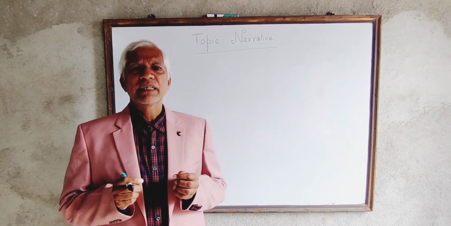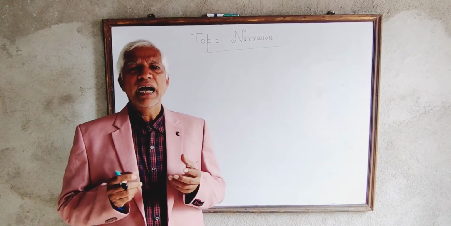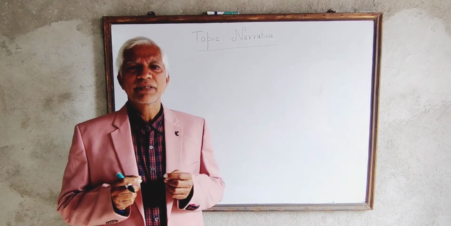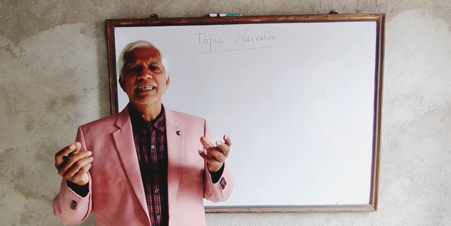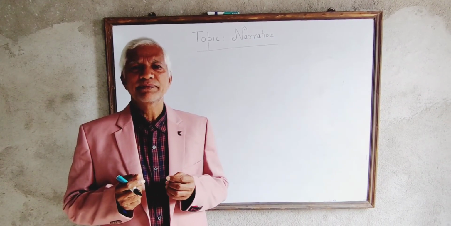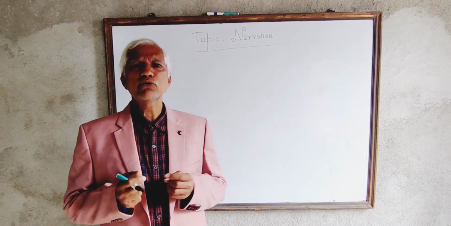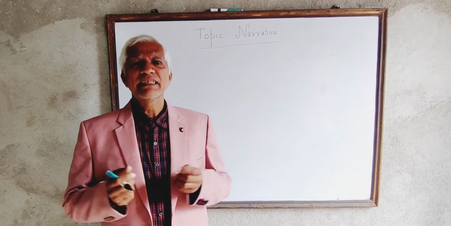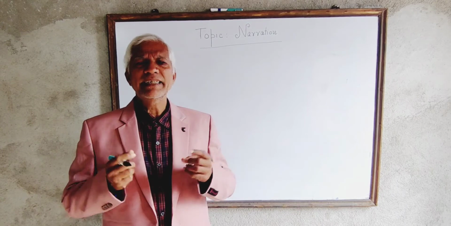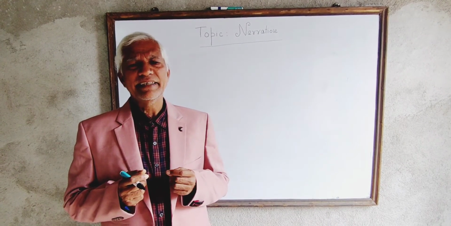Example: He said, "I am going to Patna." She said, "I am studying English grammar." Mohan said to Sohan, "I am doing my job." All these sentences are in direct narration.